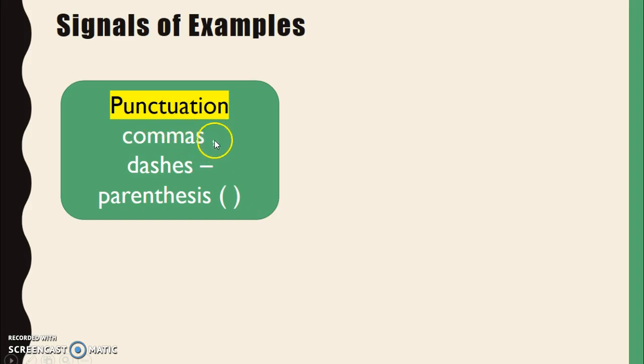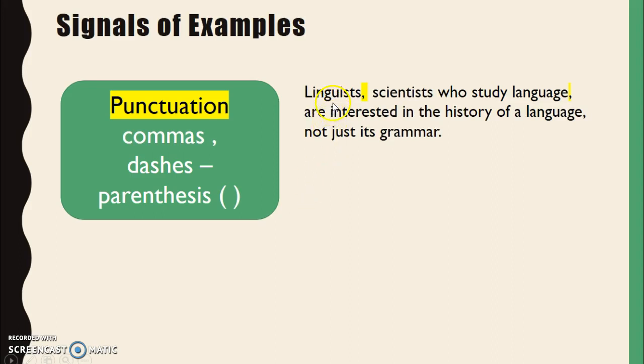Sometimes punctuation, a comma, a dash, or a parenthesis can help us see examples. Let's look. Linguists. But I see commas here and here. So I know that the example or the kind of definition might be in between. So linguists, scientists who study language, are interested in the history of language, not just its grammar.